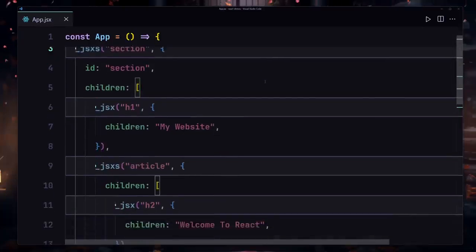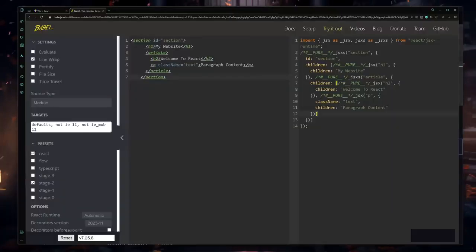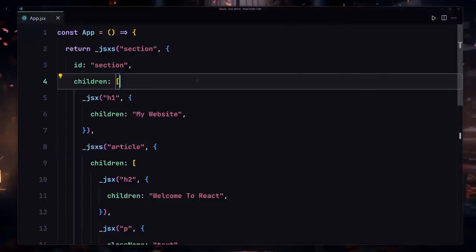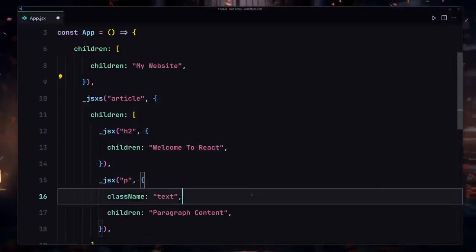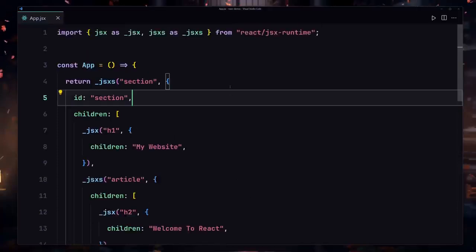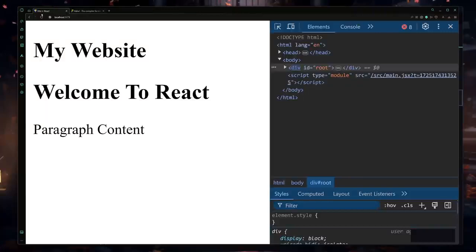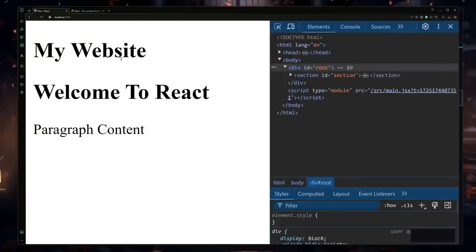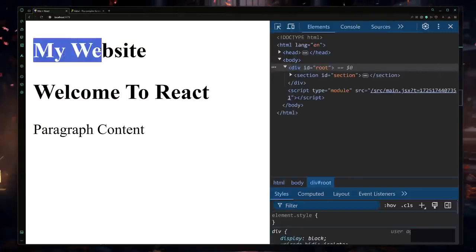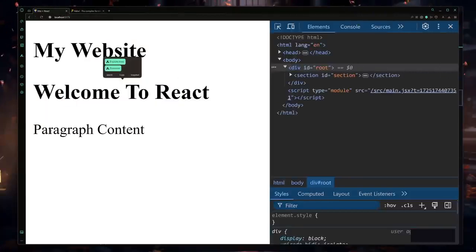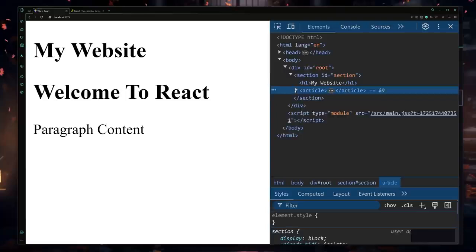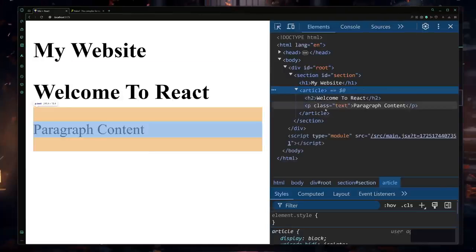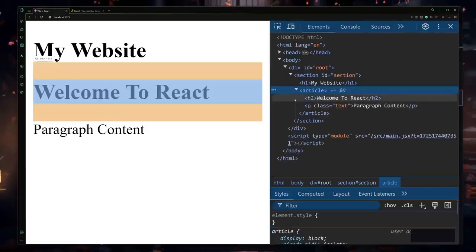So if I save my file, now I'm going to zoom out a bit, and first of all I'm going to also copy this line of code, and I'm going to have to put that at the top. You don't have to worry about this code. We are not going to be writing our code like this. So I'm going to save my file, and now if I go into my website and refresh there, once again we are getting this same result: my website, welcome to React, and paragraph content. If I go into the section, we have our ID, we have our h1, article, h2, and also our paragraph with the class of text right here.